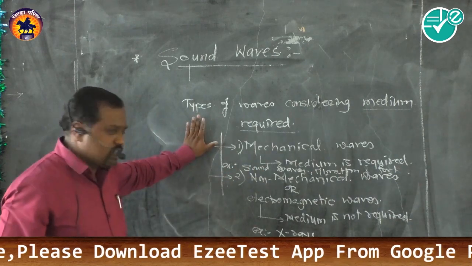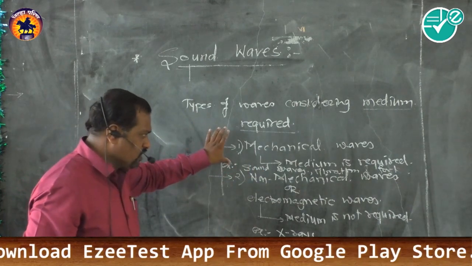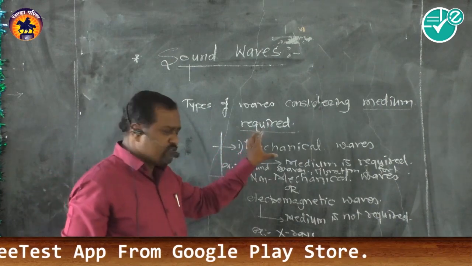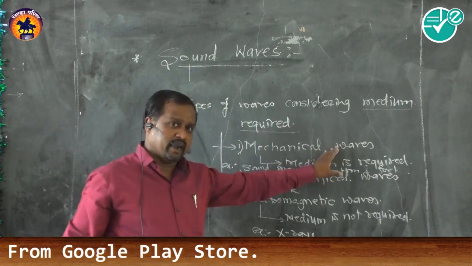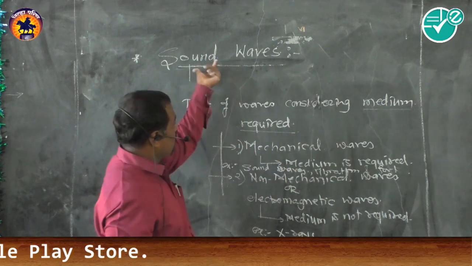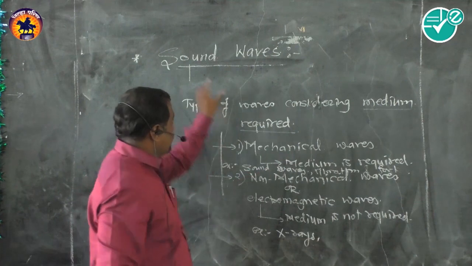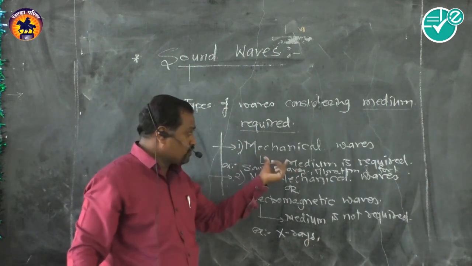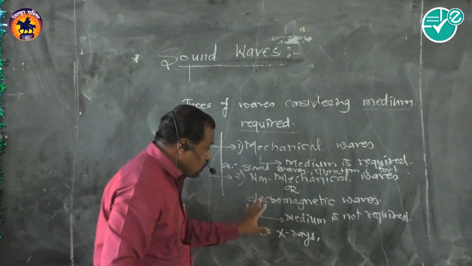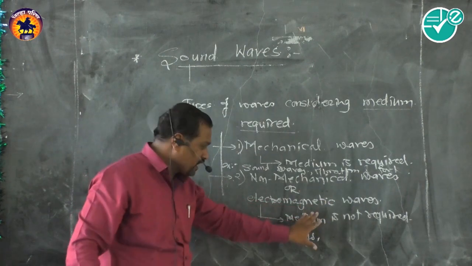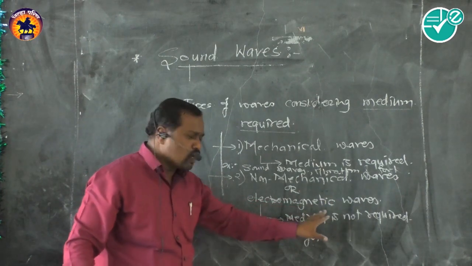Now for our syllabus, in this topic we are dealing with only mechanical waves, because sound waves require a material medium for their propagation. So these are included in the mechanical waves we are studying in this topic. For non-mechanical or electromagnetic waves, a medium is not required.